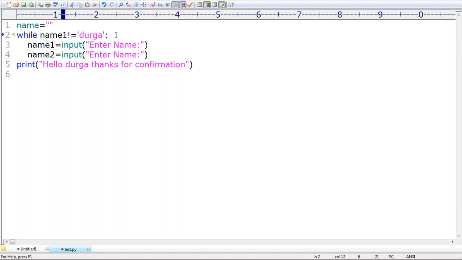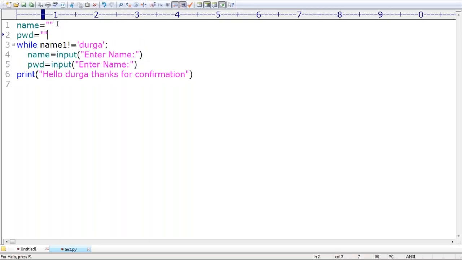Enter valid username and password. This is the name I'm using, and after that this one is nothing but the password. Next, one more thing I'm taking, password, like this.